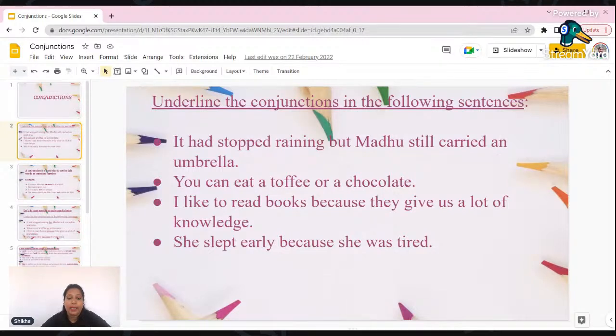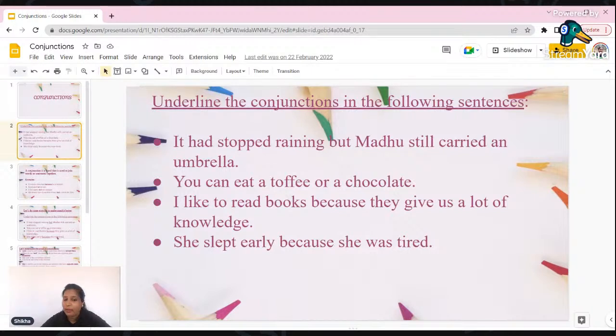It had stopped raining, but Madhu still carried an umbrella. Now here there are two sentences. It had stopped raining. Madhu still carried an umbrella. It had stopped raining is a complete sentence in itself. As I told you yesterday, for sentences we will have subject, verb, and object.